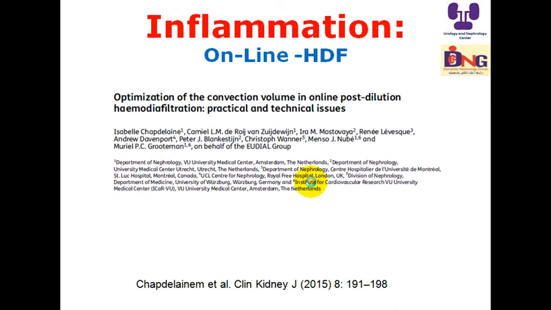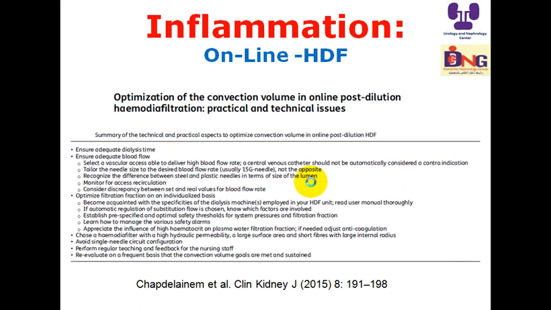Here is the optimization of the convection volume in on-line post-dilution hemodiafiltration, the practical and technical issues. We cannot recommend on-line hemodiafiltration for all patients because we should have all the facilities that can help us in delivering it.